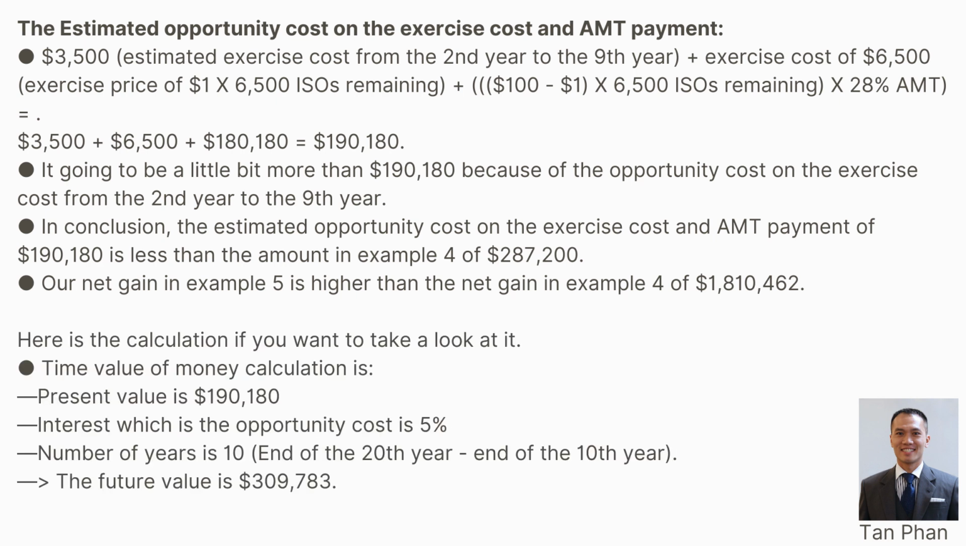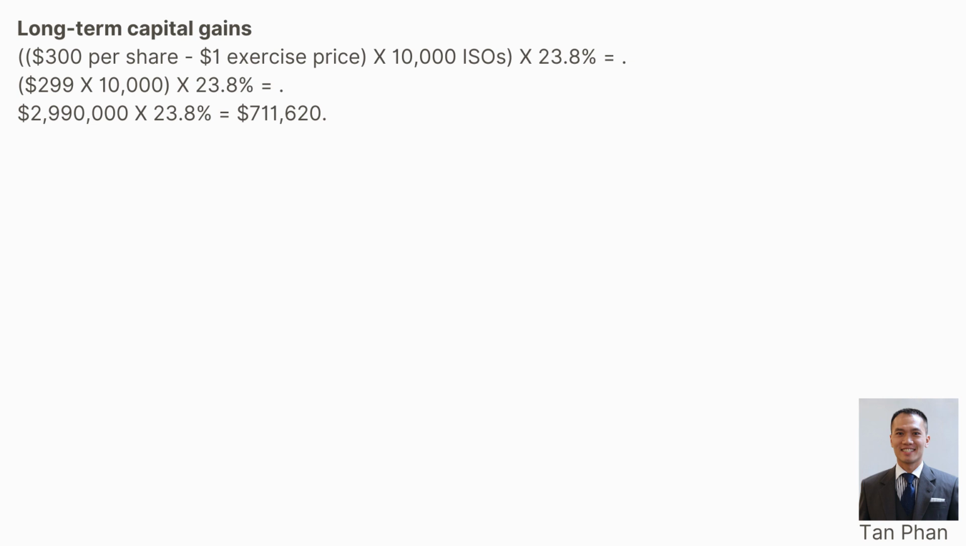Time value of money calculation: present value is $190,180. Interest, which is the opportunity cost, is 5%. Number of years is 10, end of the 20th year minus end of the 10th year. The future value is $309,783. Long-term capital gains, $300 per share minus $1 exercise price times 10,000 ISOs times 23.8% equal $299 times 10,000 times 23.8% equal $2,990,000 times 23.8% equal $711,620.